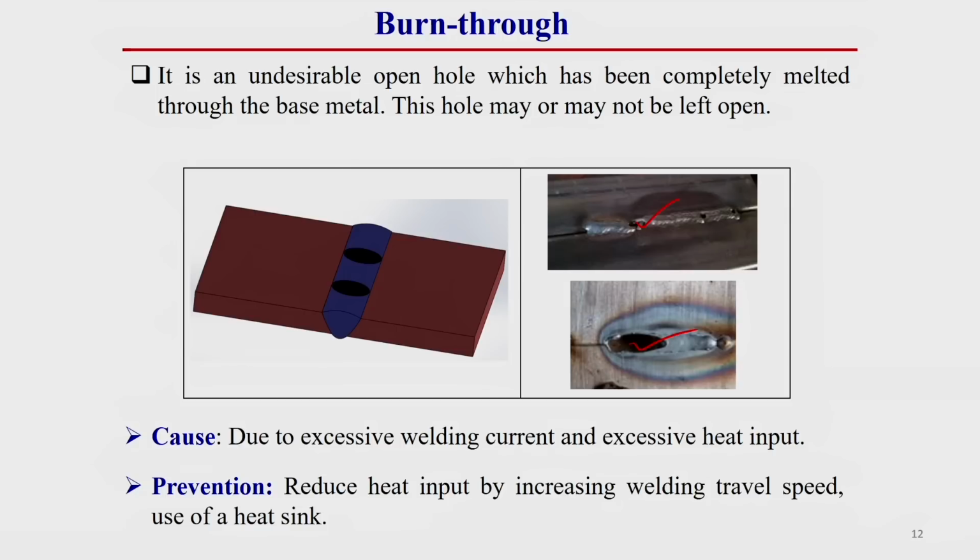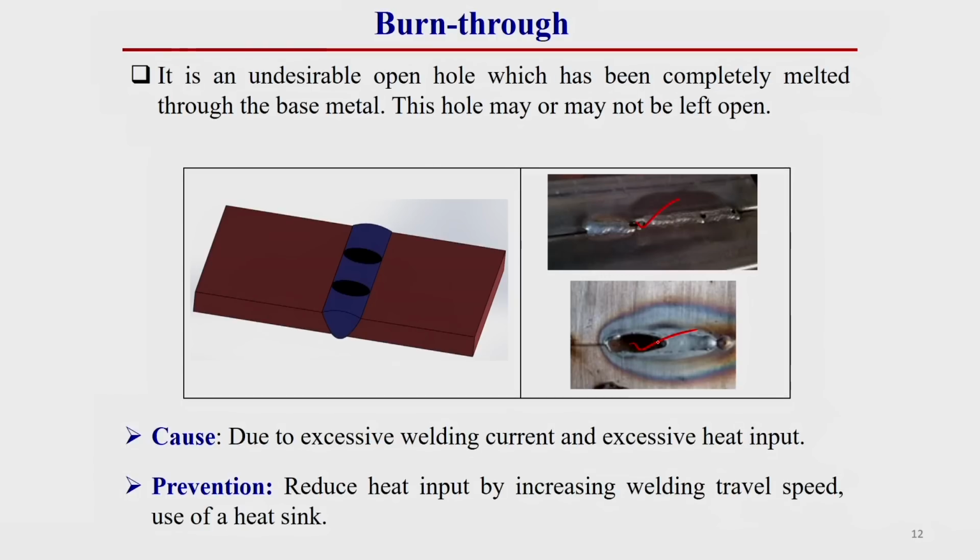That means when it is open, then we can see it. If it is not open, then it will not be visible. These types of holes can remain inside the welding joint. So, this is a through hole through the thickness of the plate. This is a welding defect. Once it is visible, then it is good. Once it is not visible, then you will feel there is no defect. But we can determine this by using some non-destructive technique or some destructive technique also.